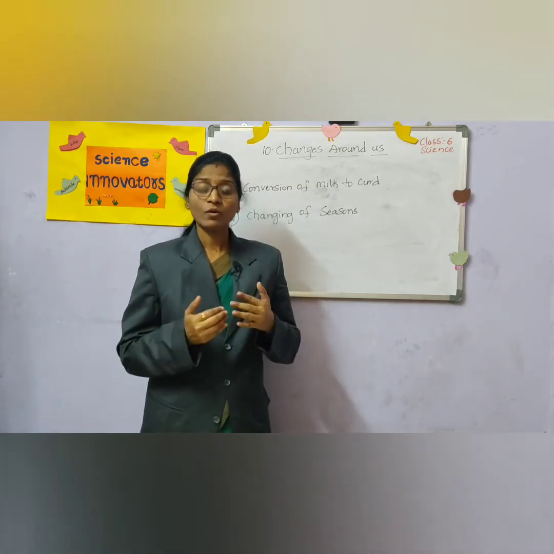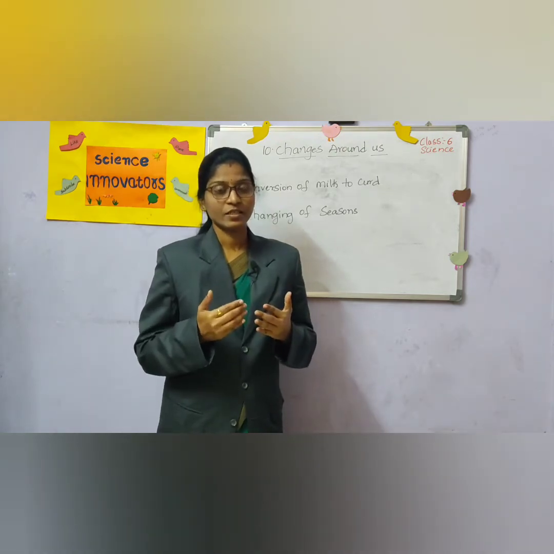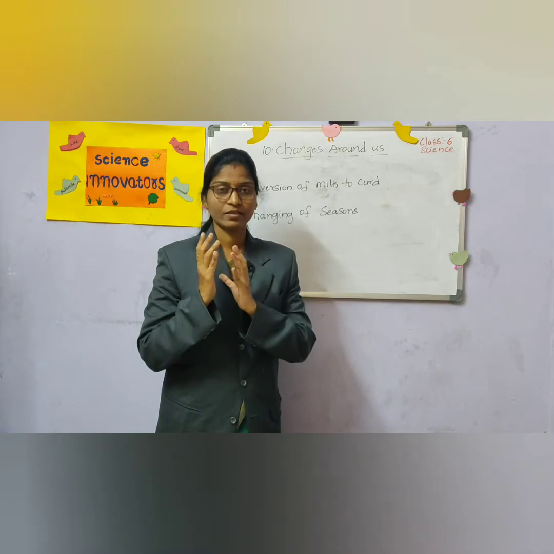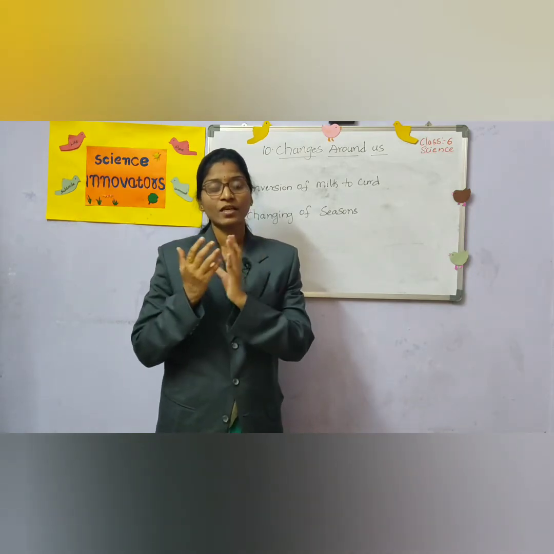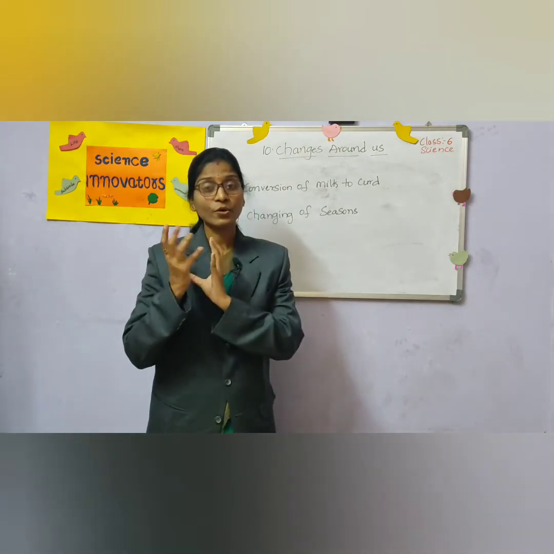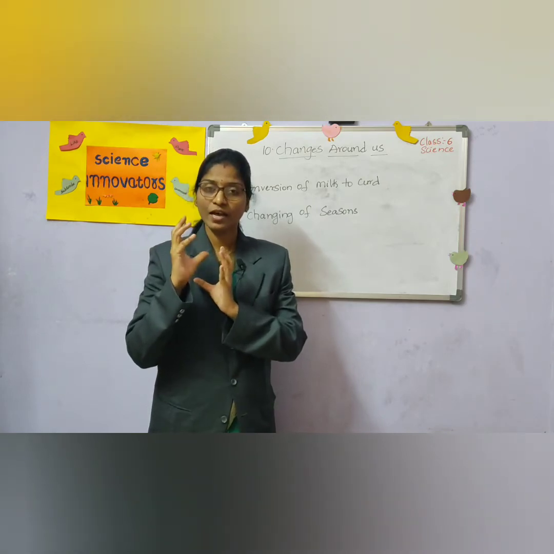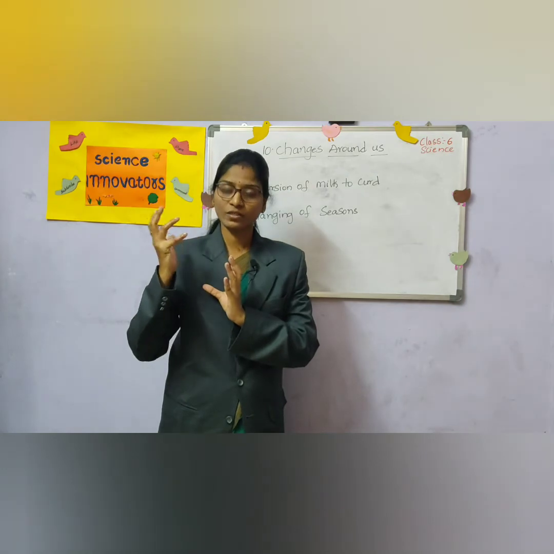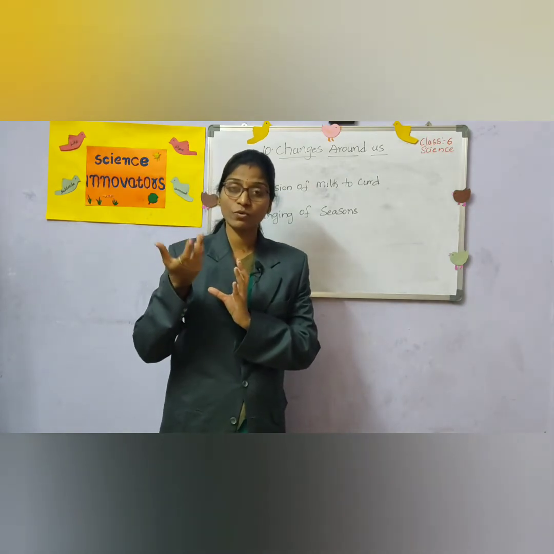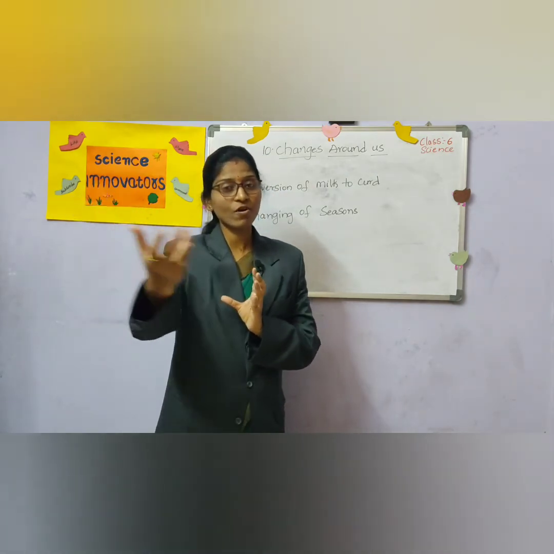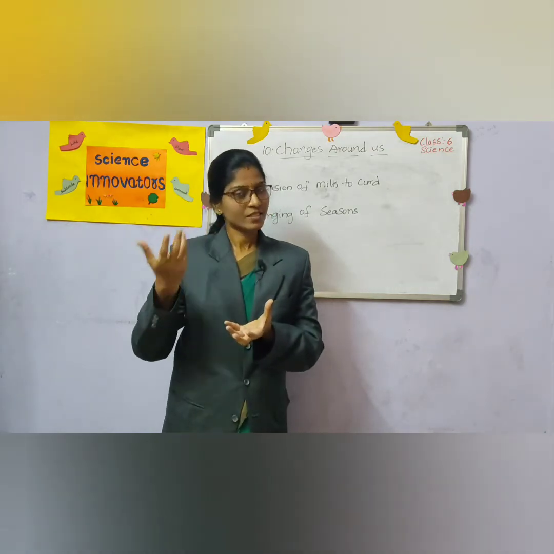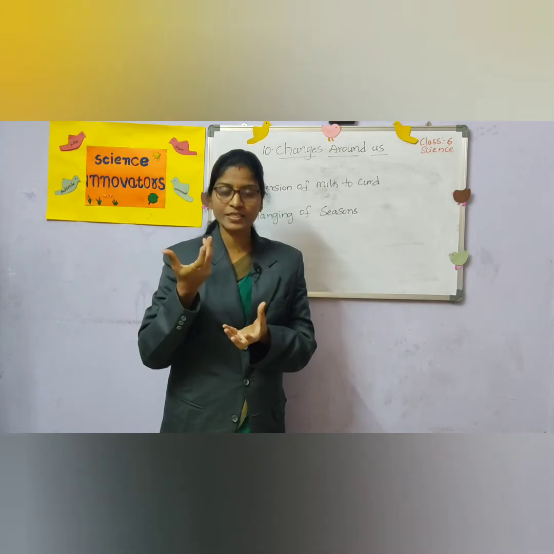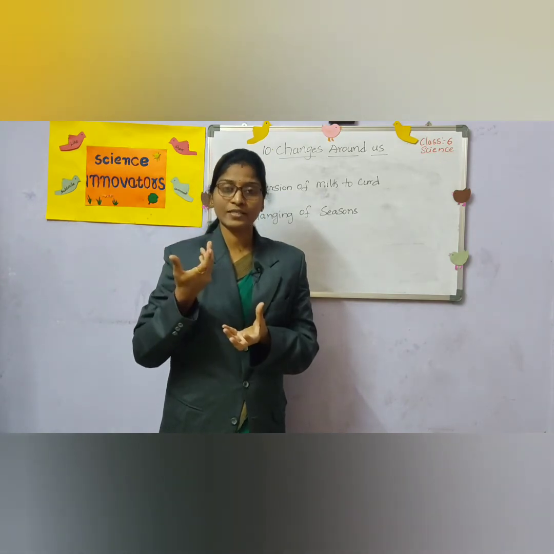So, how do these seasons arise? It is due to the rotation of the earth. The earth rotates on its own axis. Along with the rotation around its own axis, it also revolves around the sun. Rotation takes place on its own axis.